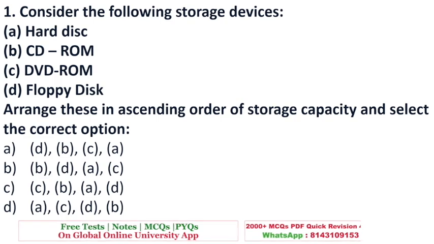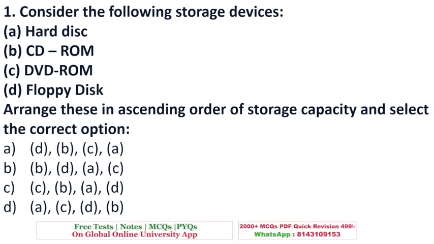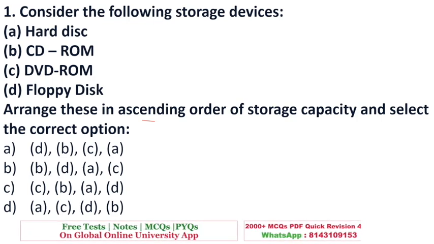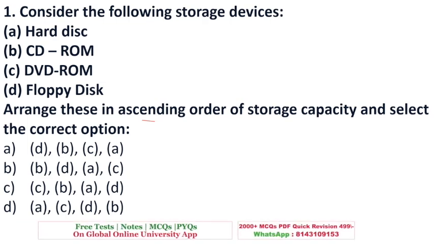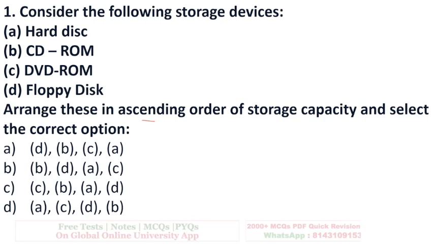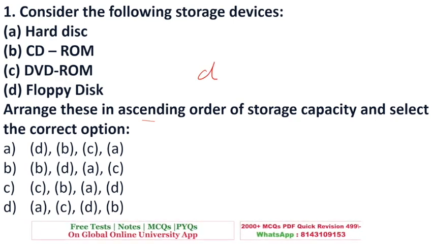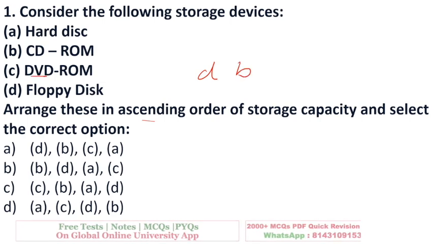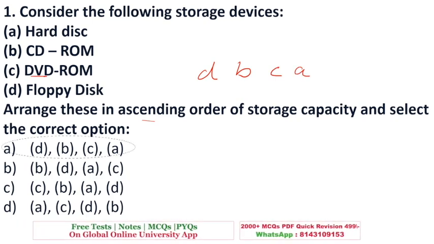The first question for today is, consider the following storage devices: hard disk, CD-ROM, DVD or floppy disk. Now you have to arrange these in ascending order. Ascending means from small to bigger, the one which has lowest storage capacity to the high storage capacity. So if we look at these options, the least will be floppy disk. You know, these are very old ones. So it would be D, then CD-ROM, B, and then comes DVD, digital versatile disk, and the highest storage is hard disk. So the right answer is DBCA. Option A is the right answer.